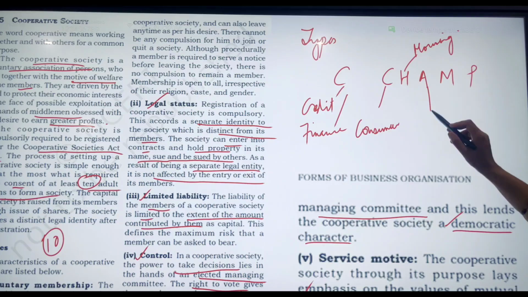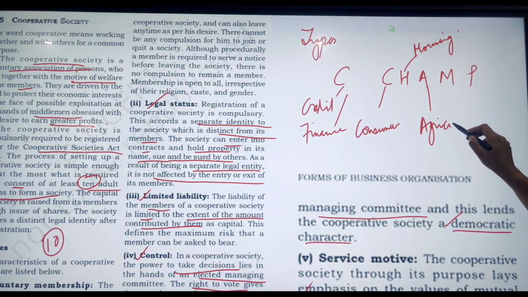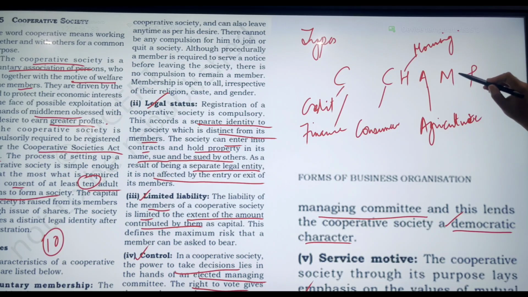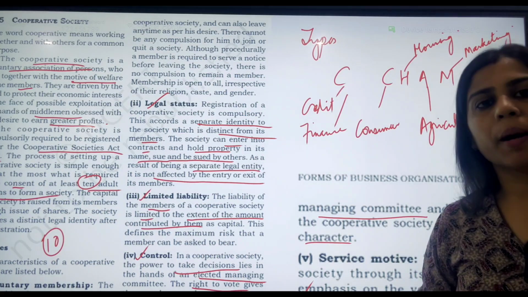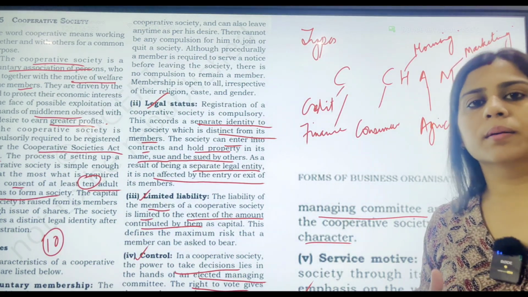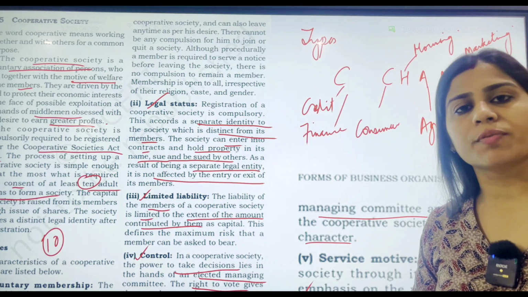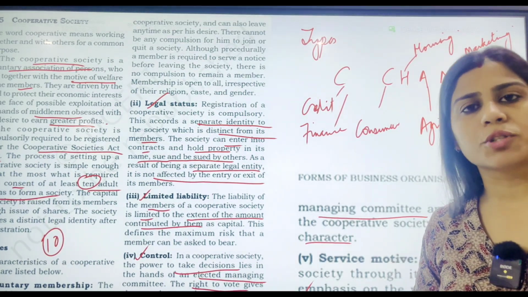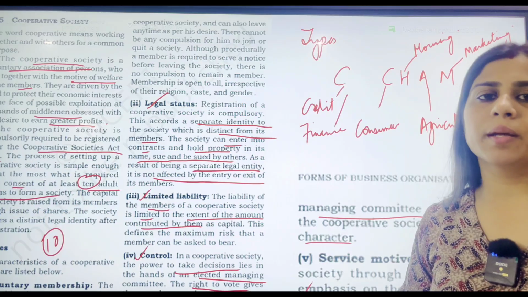Then A represents agriculture cooperative society, where agricultural products are sold and farmers are given platforms to sell so as to avoid the exploitation of the farmers who are comparatively less educated generally, and to give them a platform to sell off their harvests. And M represents marketing cooperative society, students, where marketing of different products is taken under one platform so as to protect the interest of the suppliers, increase their negotiation powers with the consumers and prevent their exploitation.